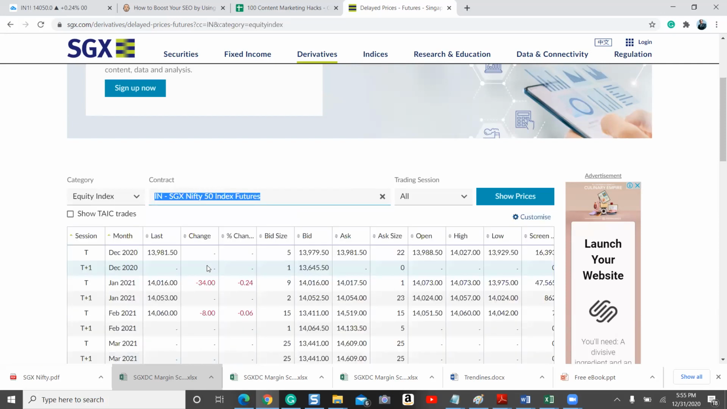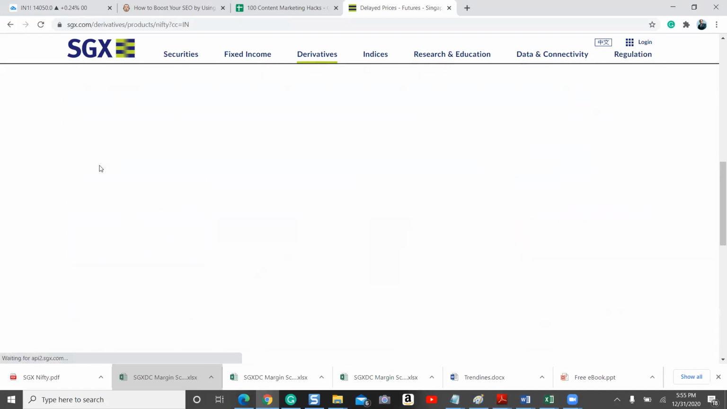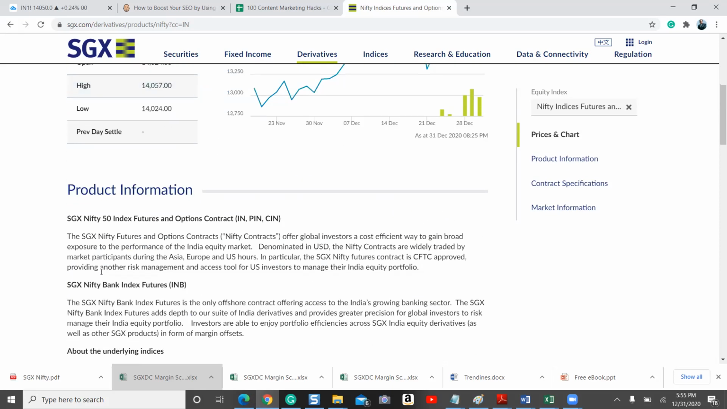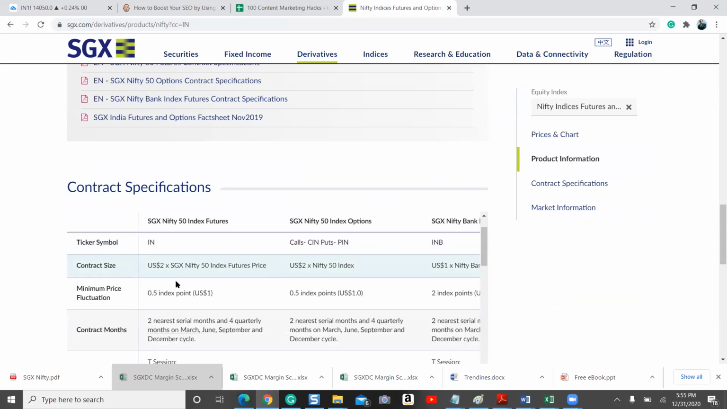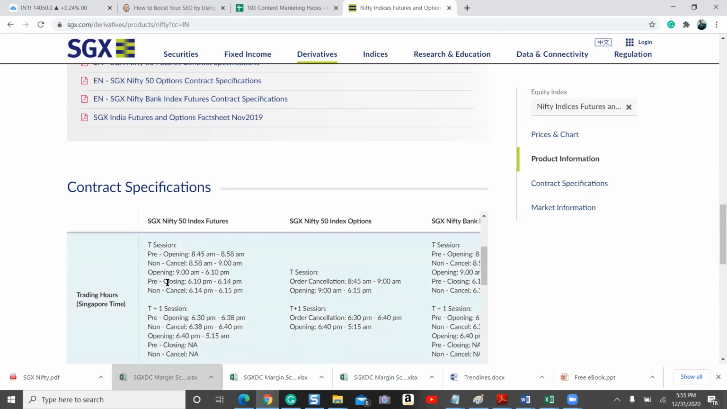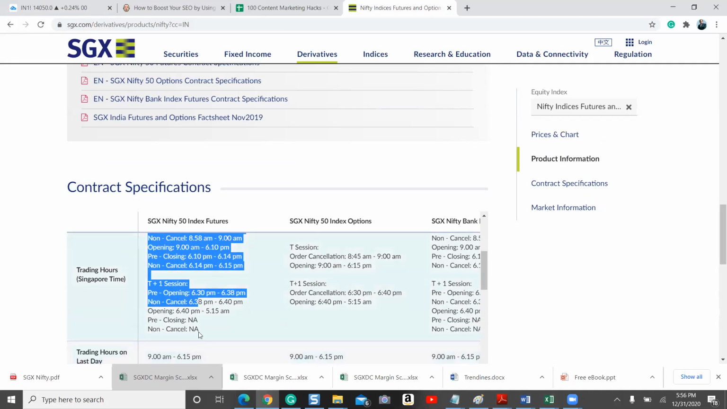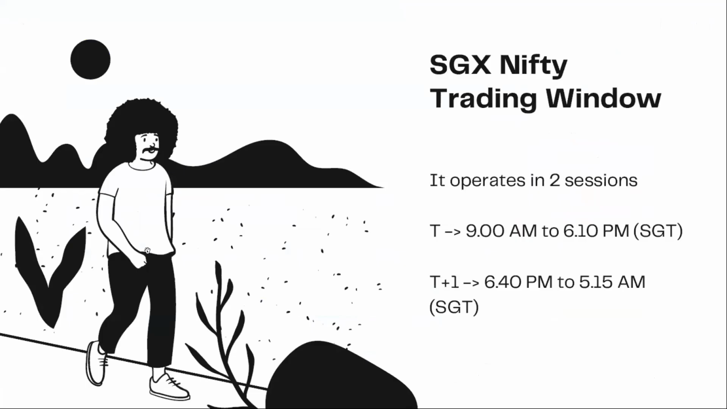Here, this is the session details, and if you select this view details, it will also give all the details like the chart, historical chart, bid price, ask price, open price, high, low, etc. And also you will see all the contract specifications here, product type, contract size, etc. And also the trading hours is mentioned here. Okay, so this is where you can find all the information related to SGX Nifty futures.